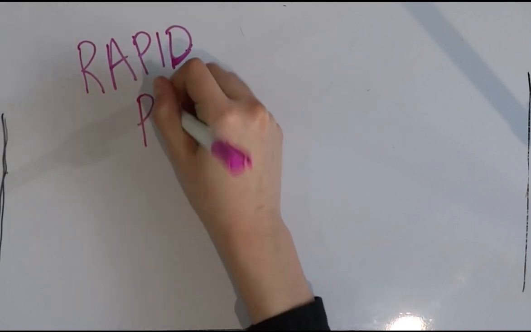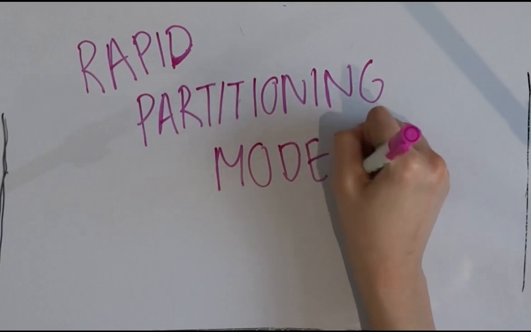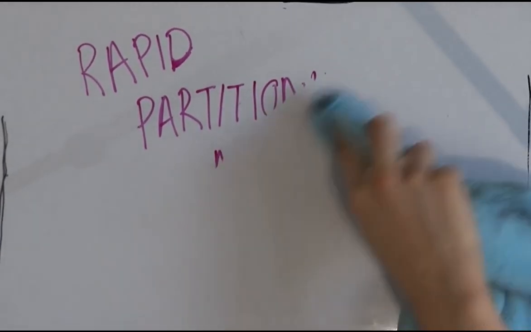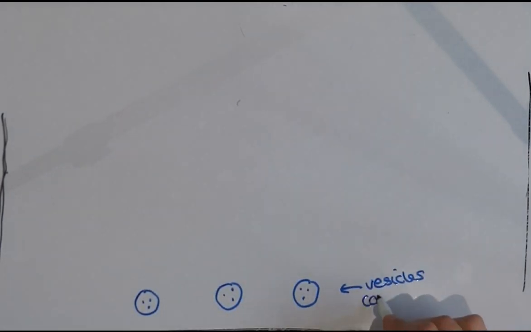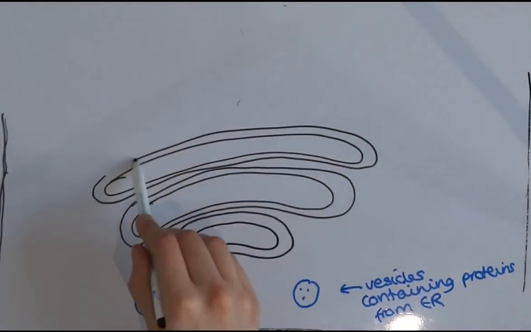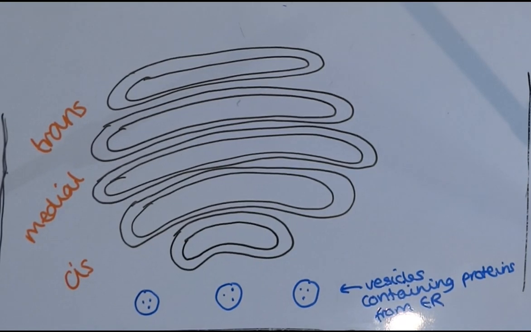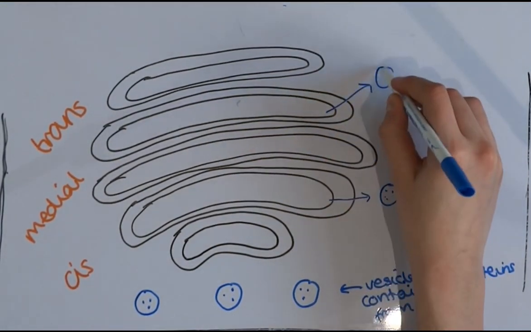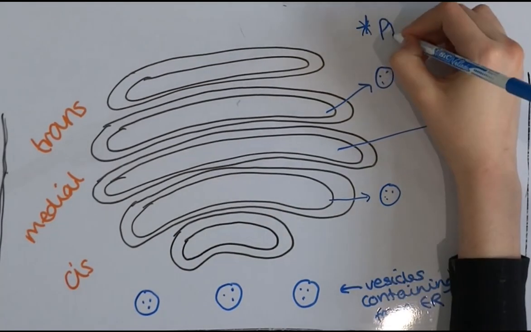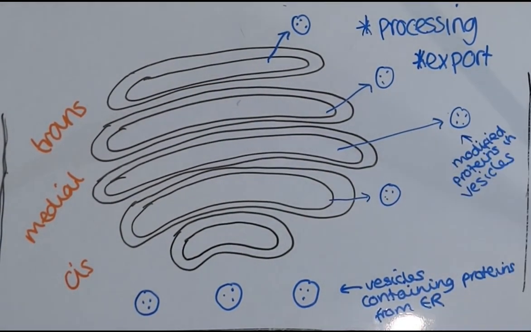The rapid partitioning model is a newer model suggested, which proposes that lipids must be trafficked in the correct way within the Golgi in order to ensure that proteins are correctly trafficked through it too. The model suggests that lipids form a gradient across the Golgi, separating it into two membranous domains, one for protein processing and one for protein export. The processing domain contains glycerophospholipids, and the export domain contains cholesterol and glycosphingolipids. Cargo proteins can move between these domains and secretory vesicles can bud off the Golgi at any cisternae stack. Resident Golgi enzymes can move within the processing domain.